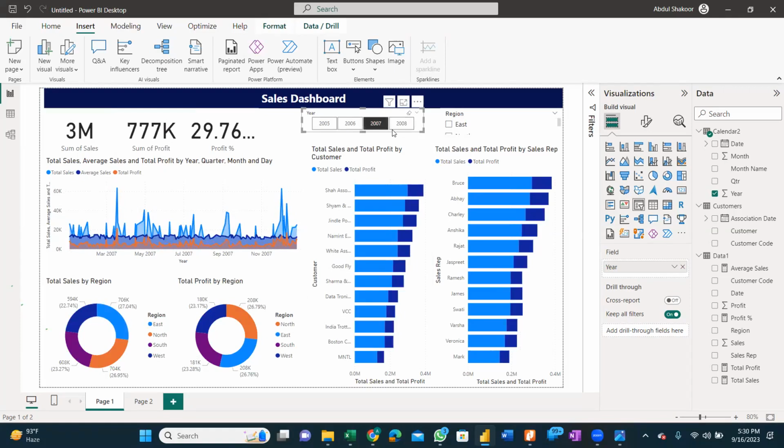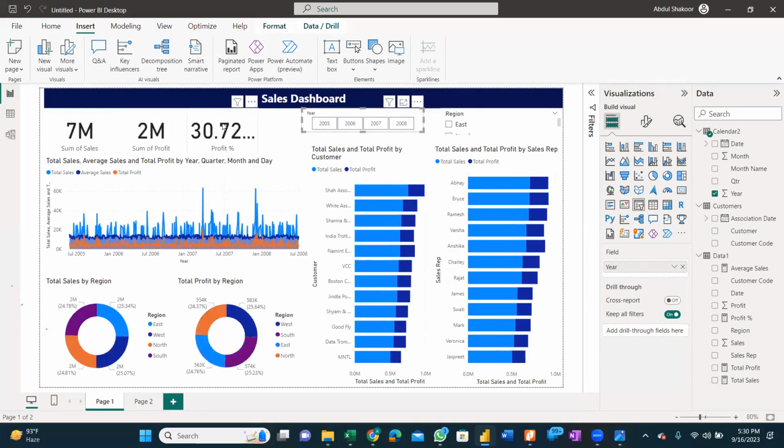How can we unselect there on the slicer? Okay, simply here is an eraser button over here, which is termed as clear selection. Simply click on it and it will erase all the selection.